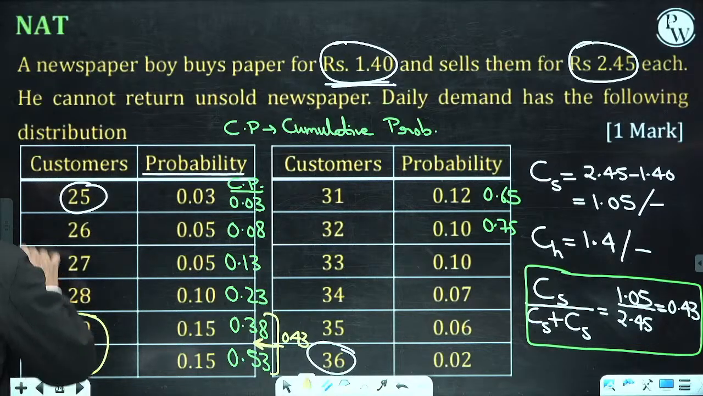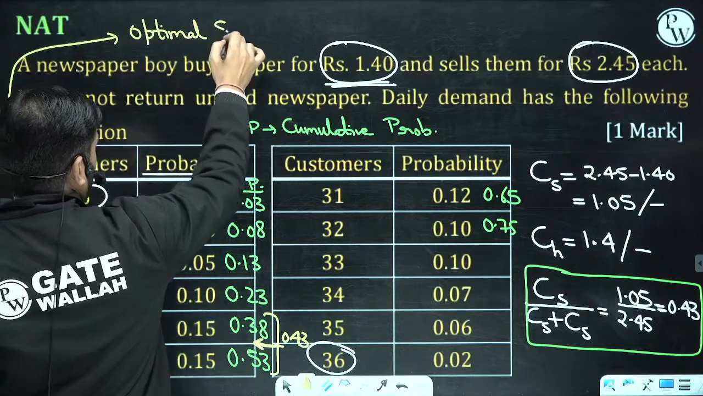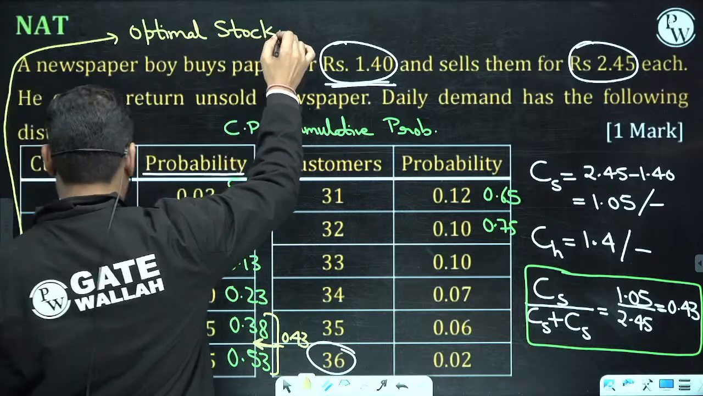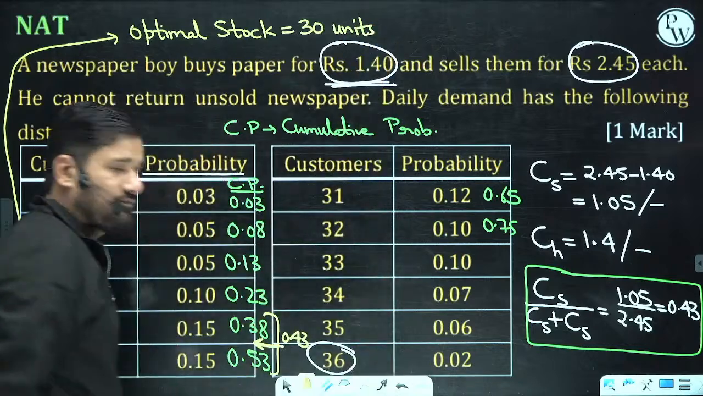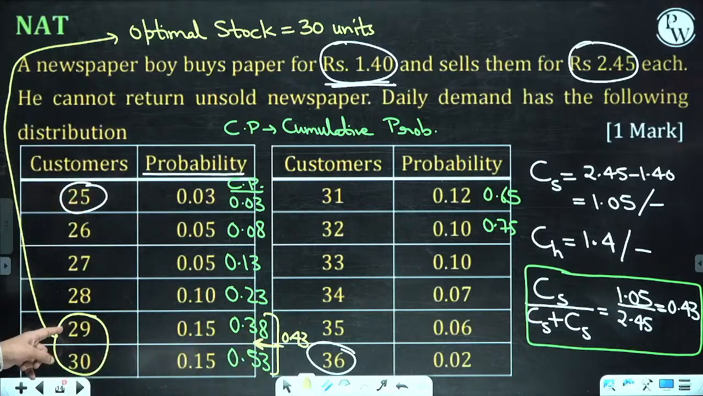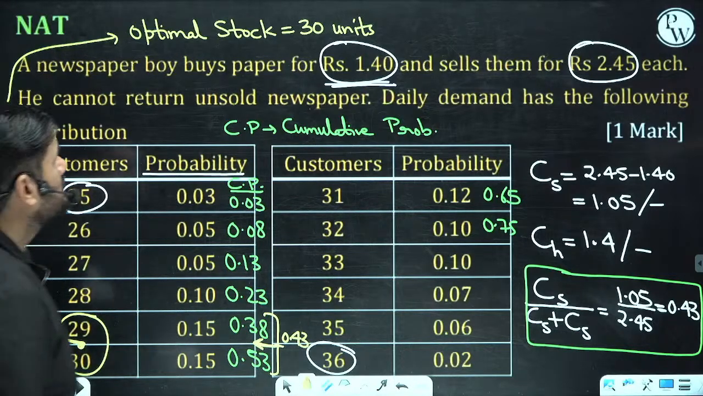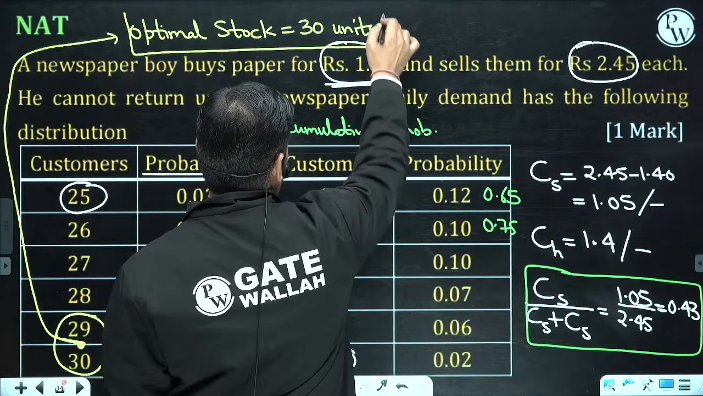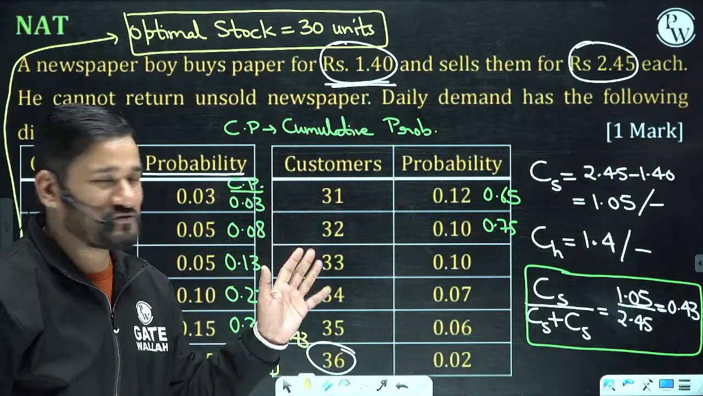So the optimal stock, I can say here, is 30 units. Just take the upper value. The probability value is lying between these two values. So 29 and 30, these are the newspaper numbers. I am lying somewhere here, so I am just going to take the upper value. So the optimal stock I should keep is 30 units only. Tricky question. No need to do anything else.